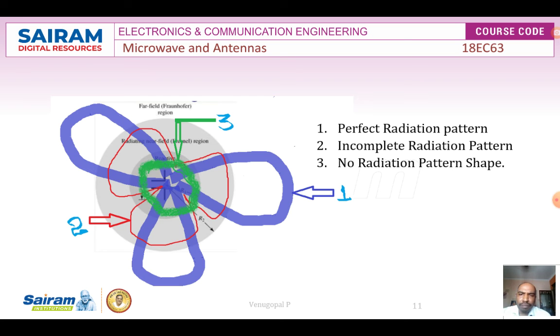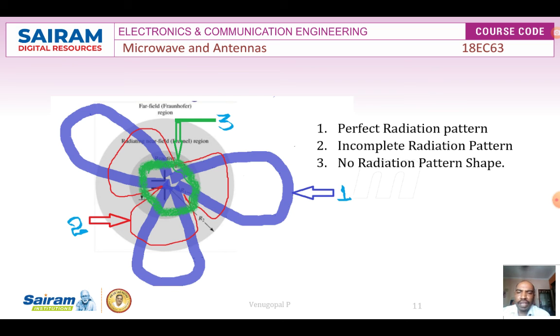You are observing perfect radiation pattern is obtained in the outer region. Look here, from the Fraunhofer region or the far field region you are getting the perfect radiation pattern, but in the radiating field you are not getting the perfect radiation pattern, that is the incomplete radiation pattern, and there is no shape in the reactive near field region.